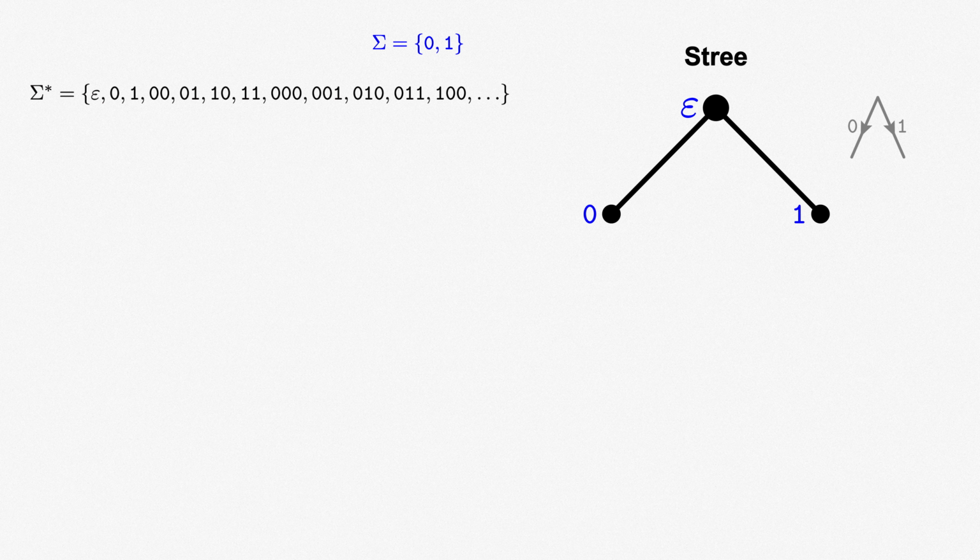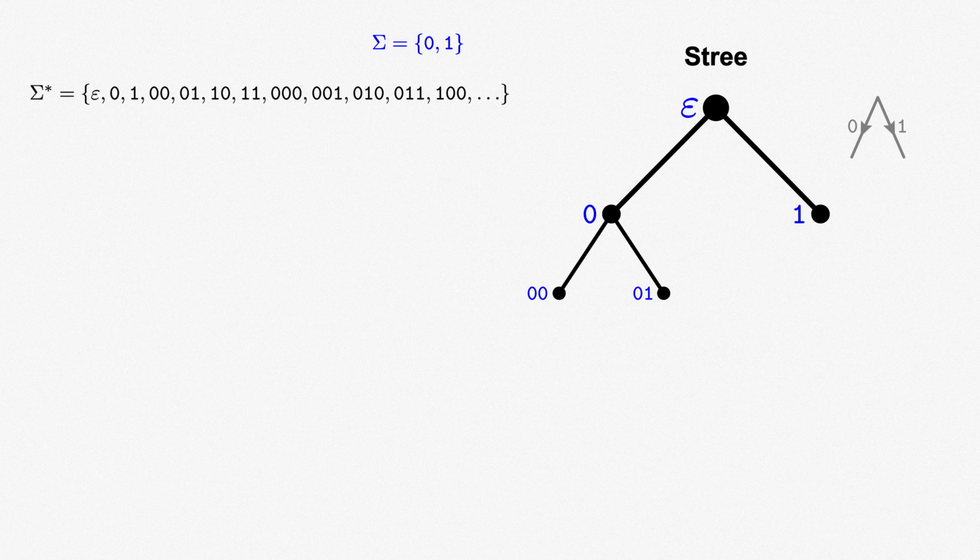We'll remind ourselves of that via the key at the top, and just remember that left is 0 and right is 1, to avoid cluttering our tree up too much by labeling all the edges. Continuing to these two new vertices, our string 0 has two children, 0, 0 and 0, 1.